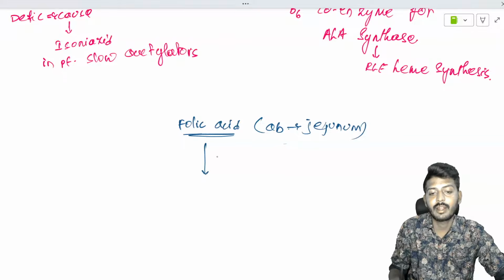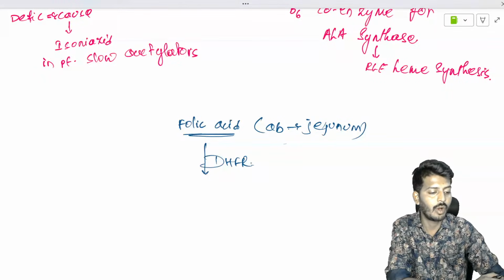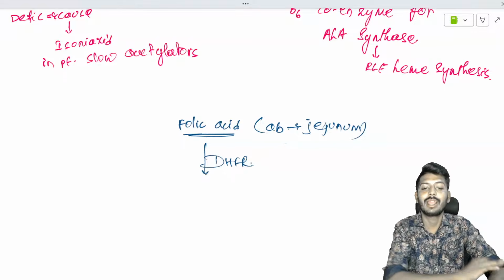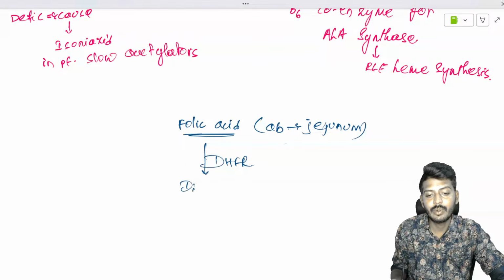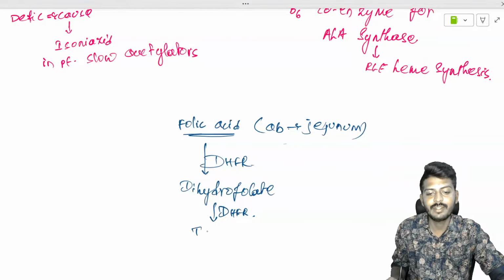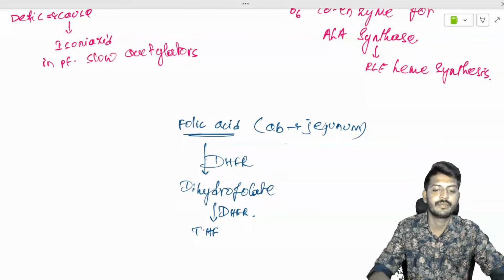This folic acid, under the influence of an enzyme, dihydrofolate reductase, gets converted into dihydrofolate. What is the name of the enzyme? Dihydrofolate reductase. This dihydrofolate, again under the influence of the same enzyme, dihydrofolate reductase, gives rise to tetrahydrofolate.